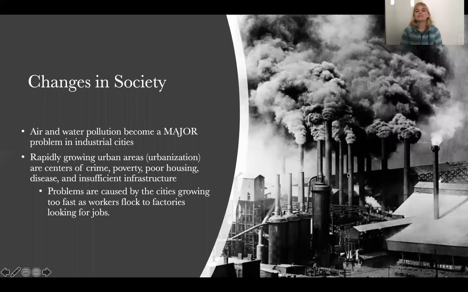So more changes in society, okay? Just when you think it couldn't get any worse, with little children losing their limbs in factories, it's going to get worse. So for the first time in history, you're going to see pollution becoming a major problem. Again, unregulated capitalism.